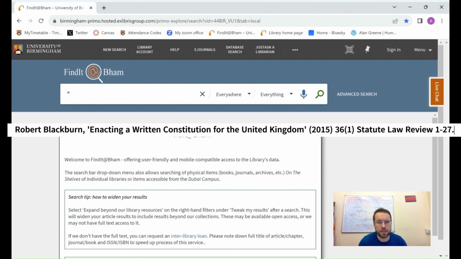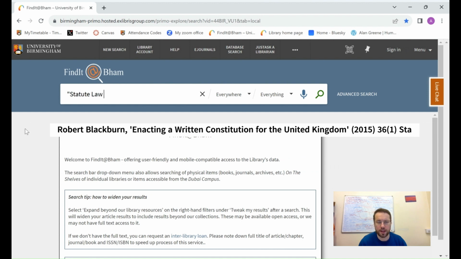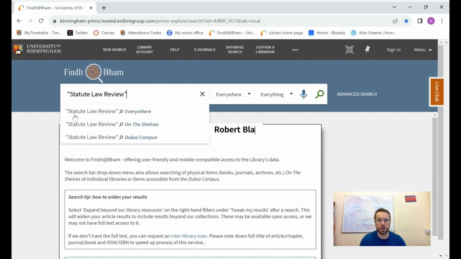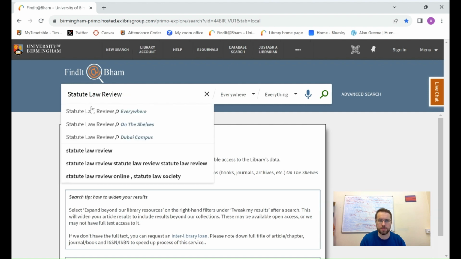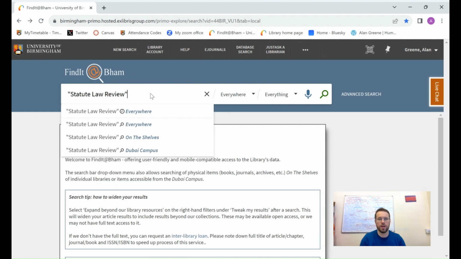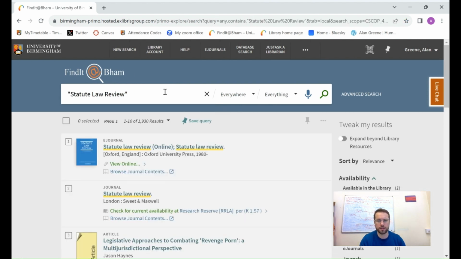Now, the reason I put it in inverted commas is that's me telling the search engine to just look for this phrase, Statute Law Review. If I didn't have it in inverted commas, that would pull up every single result that includes statute and law and review, but not necessarily in that order. By putting it in like this, it'll tell me just specifically Statute Law Review. So if I hit enter now, that's just going to be telling it to do the search.